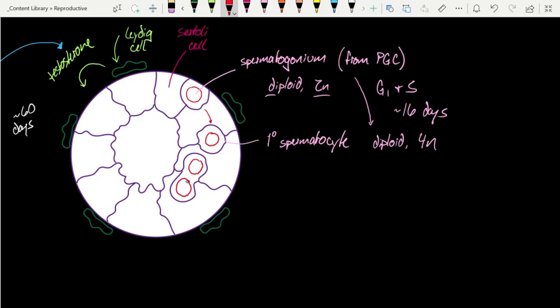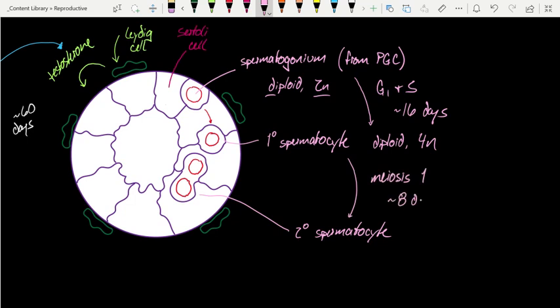All right, as we continue the process, in this next area, you're going to recognize we have 2 cells. In other words, we've undergone our first cell division. These cells are called secondary spermatocytes. To get from primary spermatocyte to secondary spermatocyte, we undergo meiosis 1. This takes about 8 days, and it's in this process where we see homologous recombination. This helps build diversity into the genetics of these newly created cells because this is a physical mixing of mom's and dad's chromosomes.